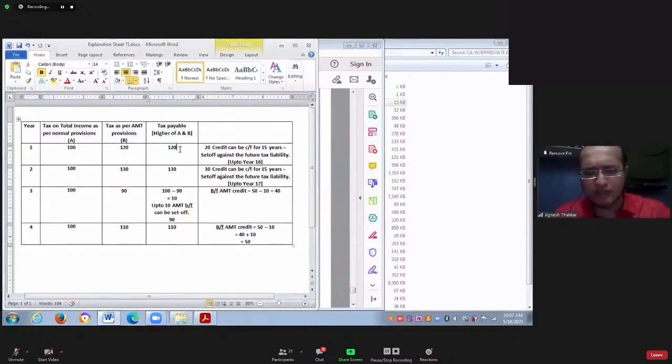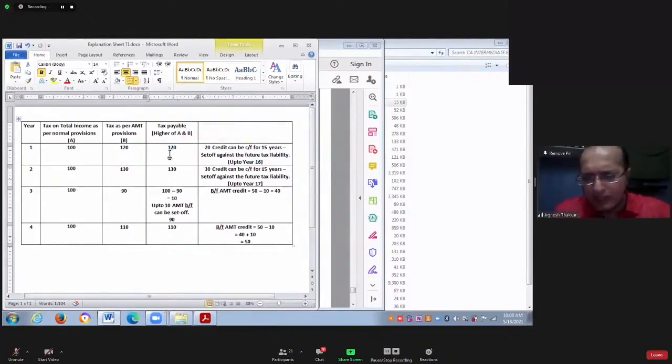Rizwan, in year number 1, you have to pay 120. In year number 1, you have to pay 120 to the government. Your tax liability as per normal provision is 100, but you are paying 120. So that 20 extra is paid now. The 20 you can carry forward to the subsequent year. That carry forward is allowed for 15 years. Rizwan, have you understood? This extra 20 you don't have to pay in future.